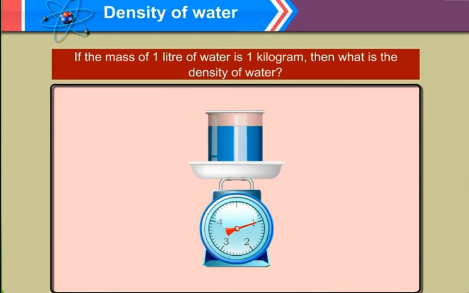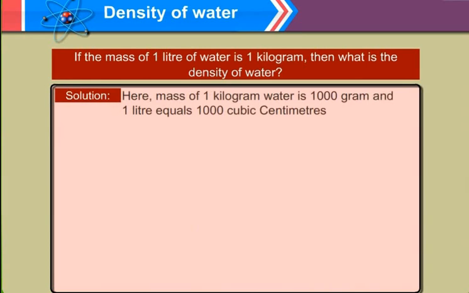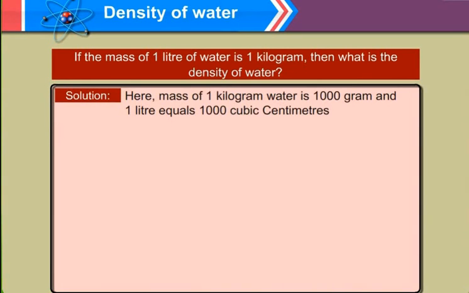As we know, density is mass upon volume. 1 kilogram of water is equal to 1000 gram. 1 liter is equal to 1000 cubic centimeters. Now you will see, density is mass upon volume.